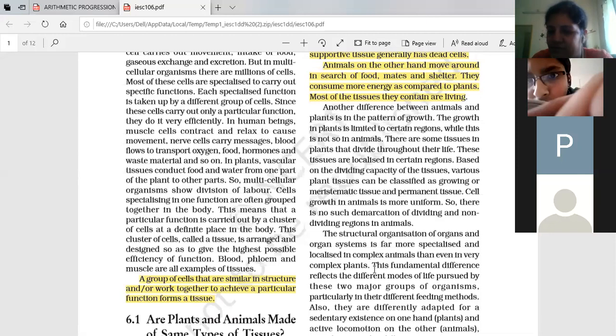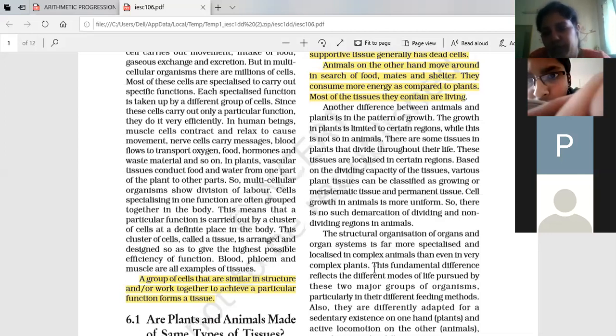Respiration in small short bushes, grasses, or even very tall trees, are they different? No, ma'am. That doesn't happen. So that means the respiratory organs in plants are similar, but if you take the example of animals, they are completely different.